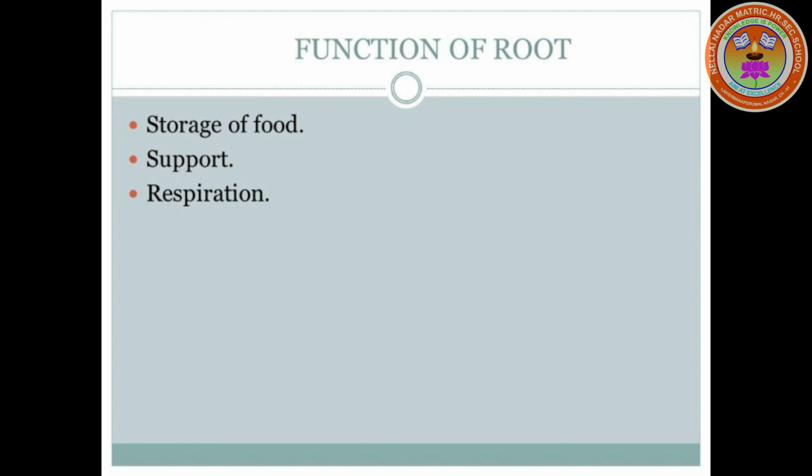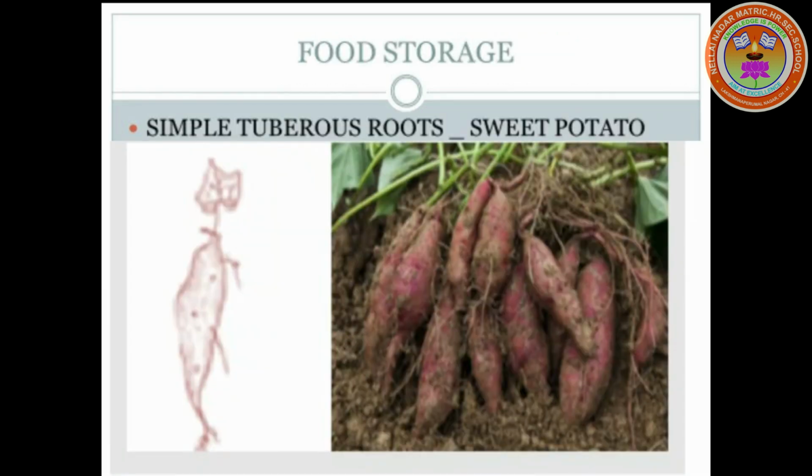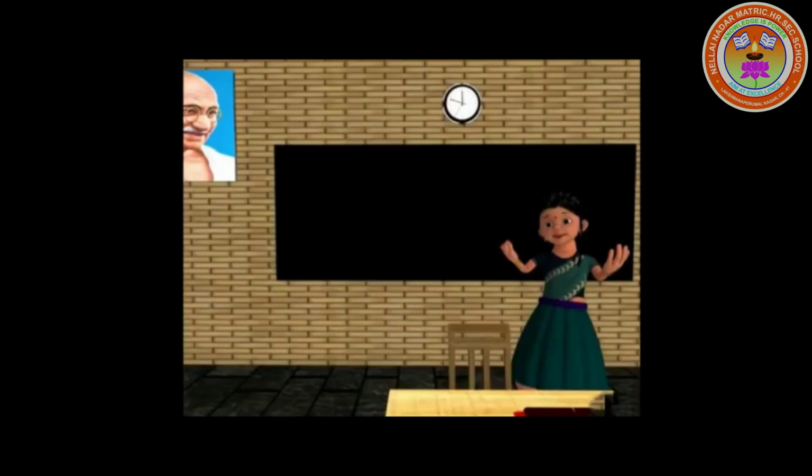Roots are also modified for storage of food, support and respiration. First, we are going to learn about food storage in root. What are the types of root which store food? Adventitious roots are modified into simple tuberous roots which are swollen. For example, sweet potato.